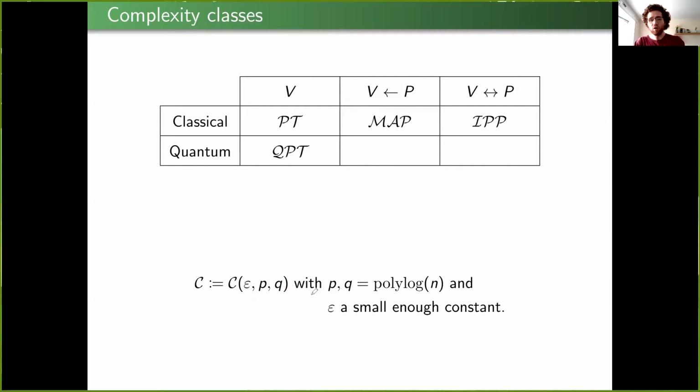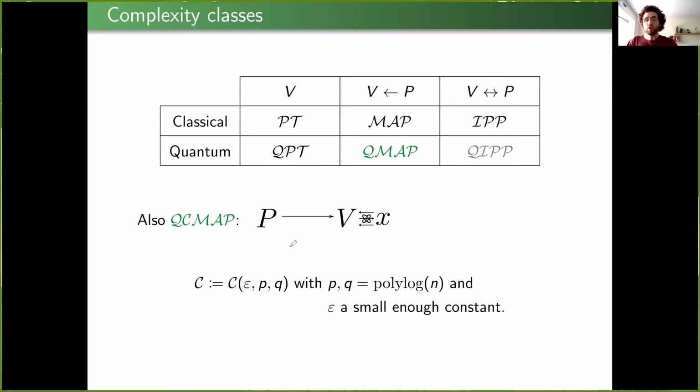Okay, so now when we go to the quantum realm, the analog of PT is QPT for quantum property testers. The analog of MAP is our protagonist, QMAP. But let me also remark that there is an intermediate class between MAP and QMAP where the verifier is quantum, but the proof is classical. And we call this QCMAP in analogy with QCMA. And of course, we can also define the interactive variant of such proof systems, which I won't discuss here, but I will have a few words to say about this at the end of the open problems.